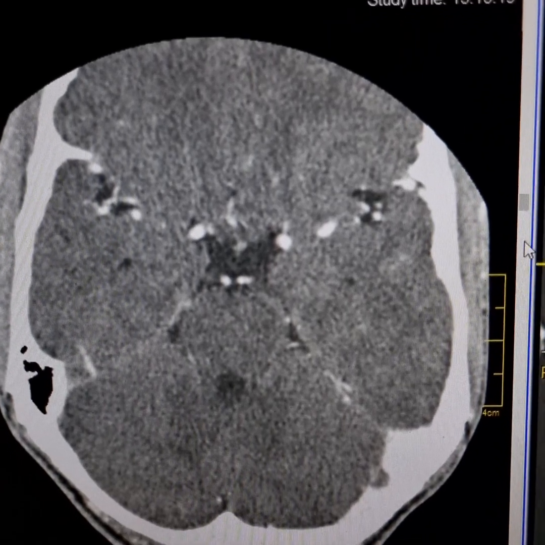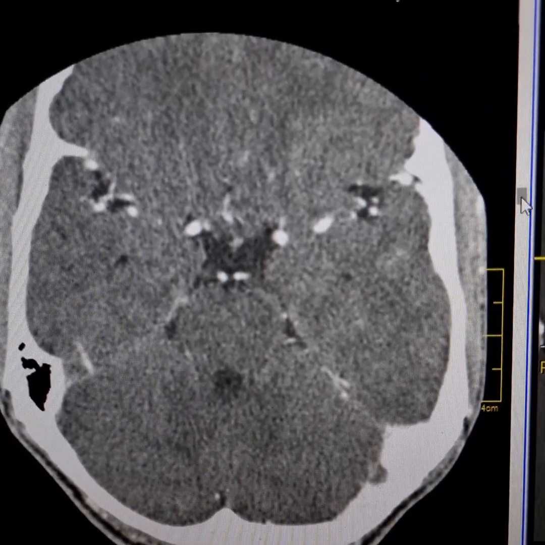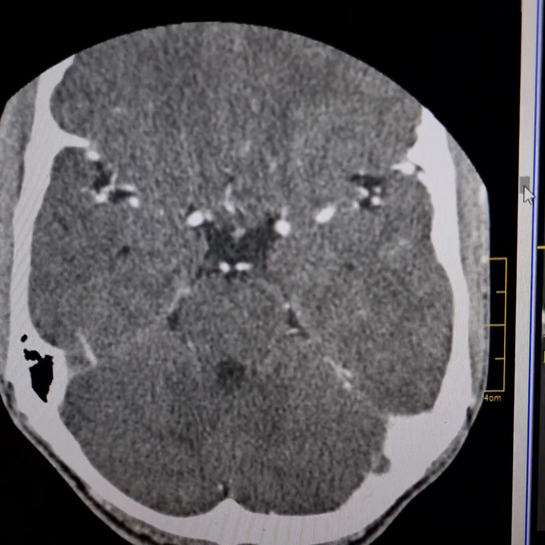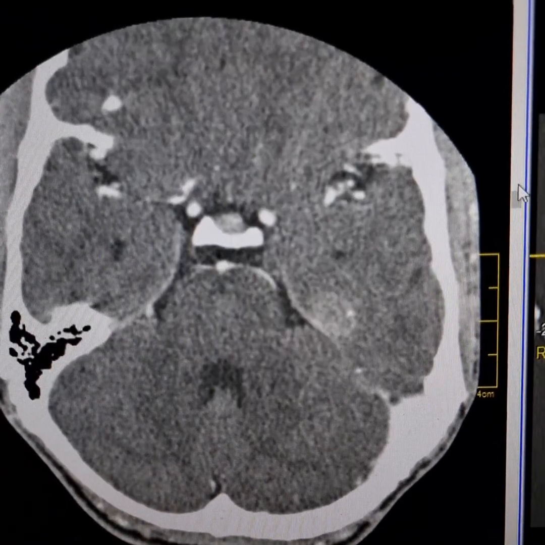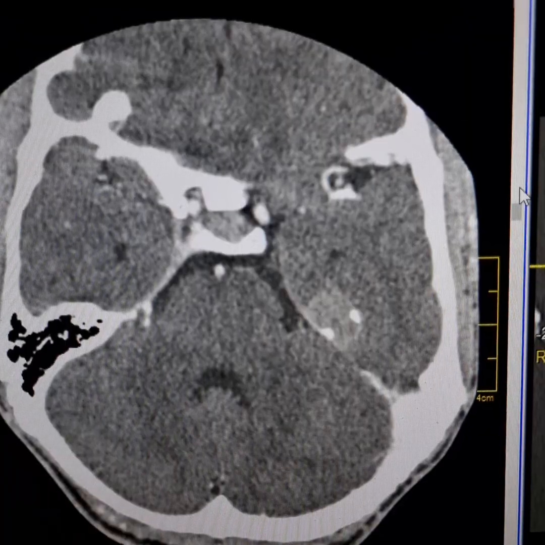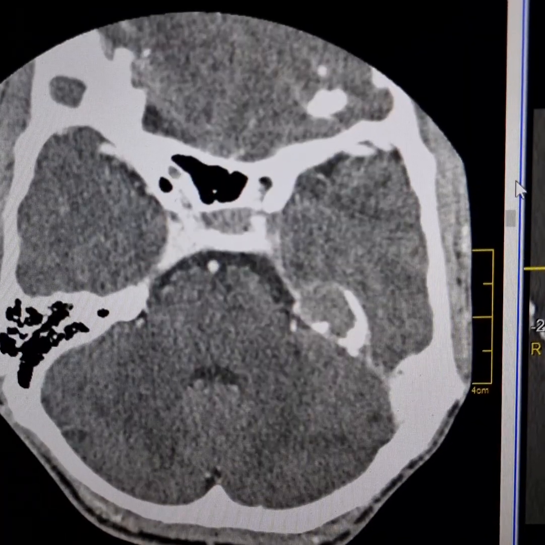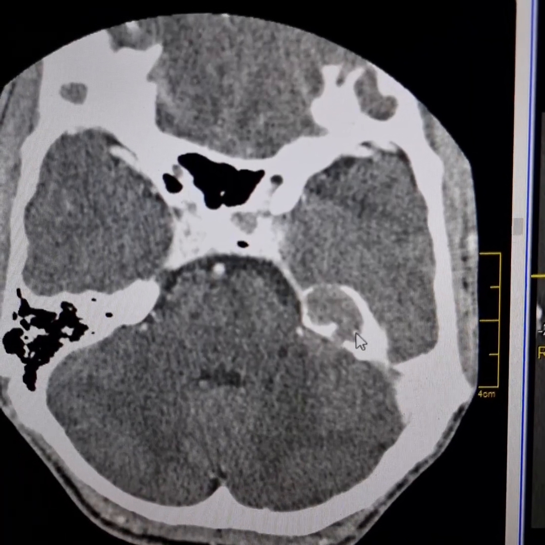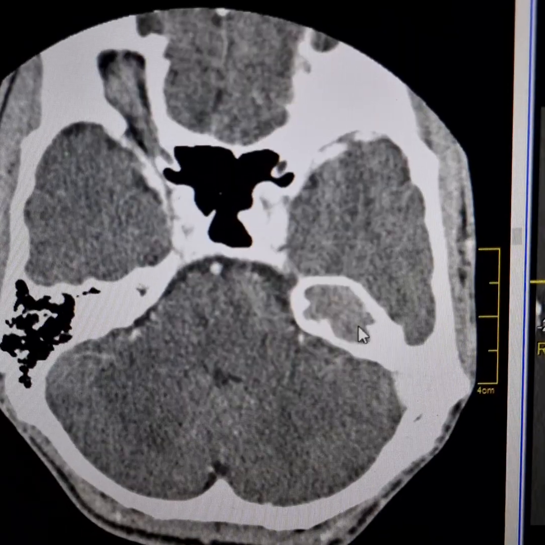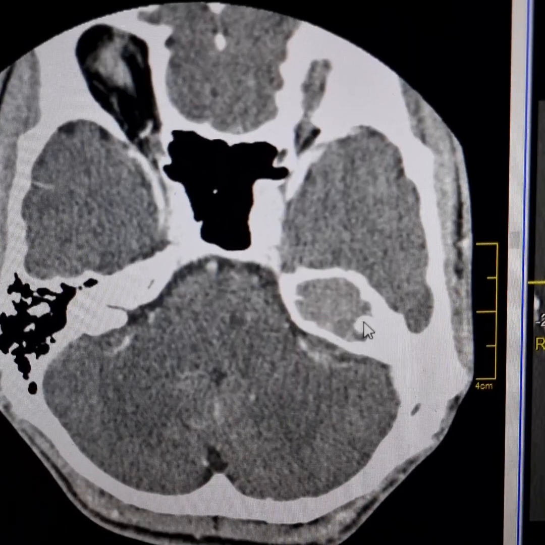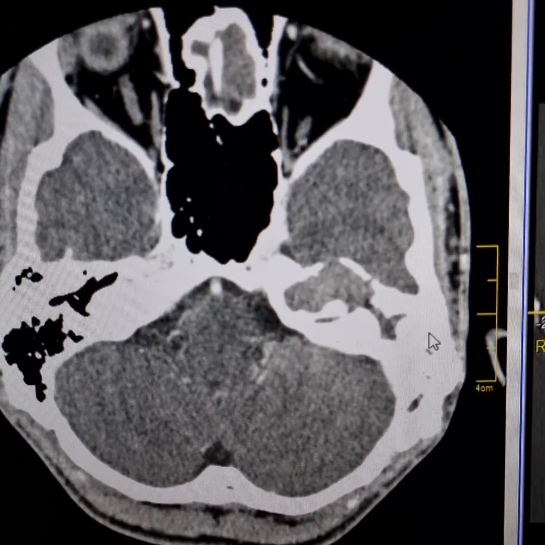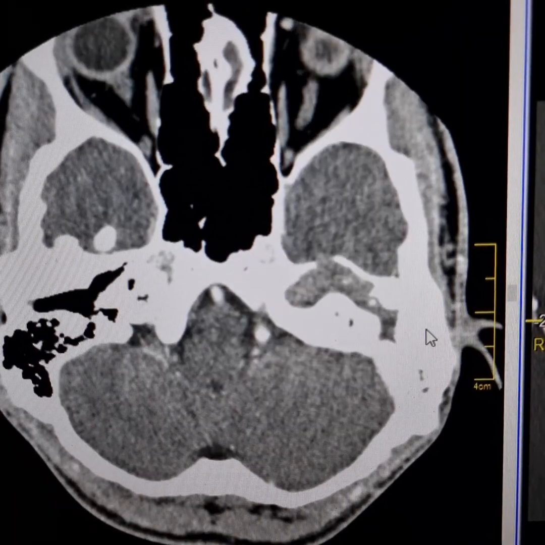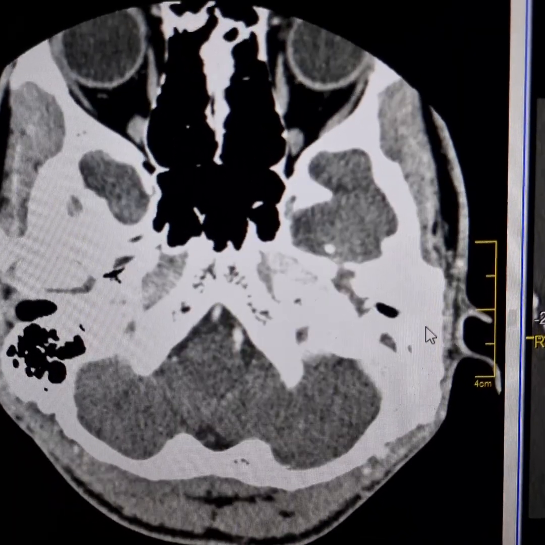This is the contrast CT scan of the left temporal bone of a 34-year-old male patient. The patient is already a known case of left mastoiditis and chronic suppurative otitis media. Please see this expansile lytic lesion which has involved almost all of the petrous part of the left temporal bone. There is no enhancement of its inner components.